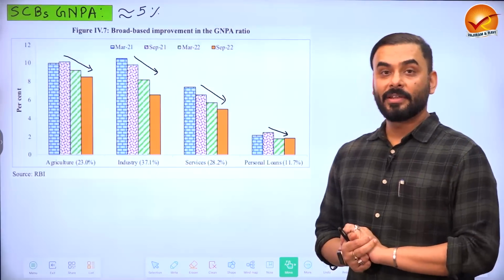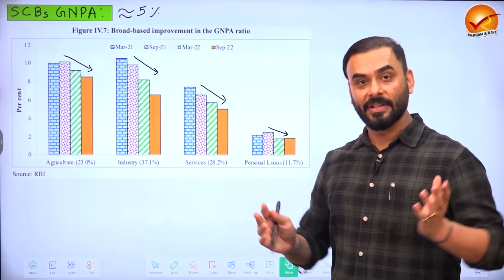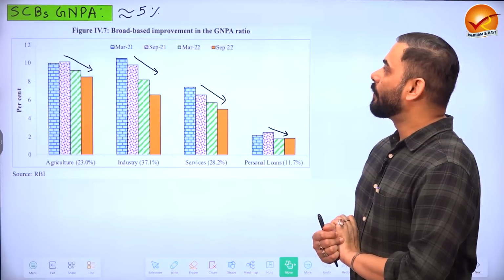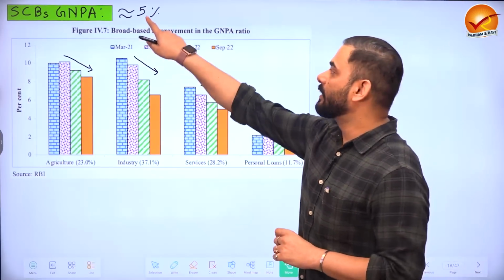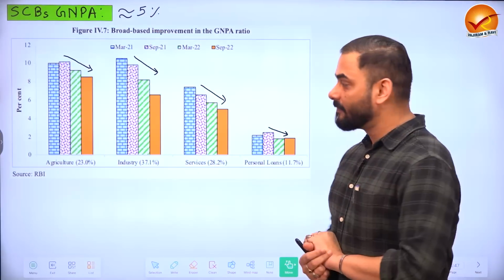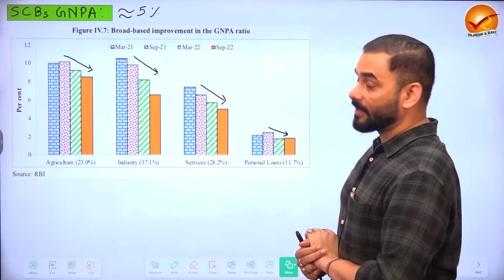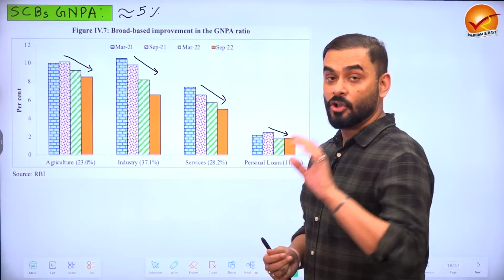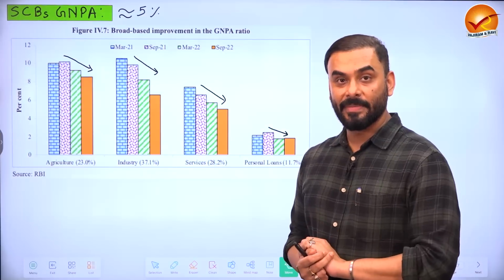So guys, let us look at the scheduled commercial banks like HDFC, SBI, etc. What is their gross NPA currently? Their gross NPA is around 5% in India. And let us see if the gross NPA of our scheduled commercial banks has come down.